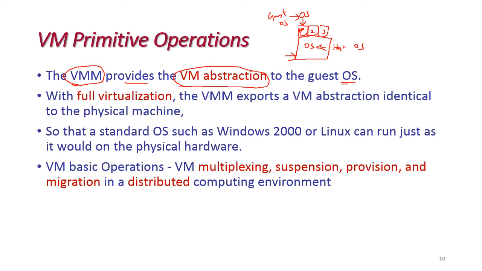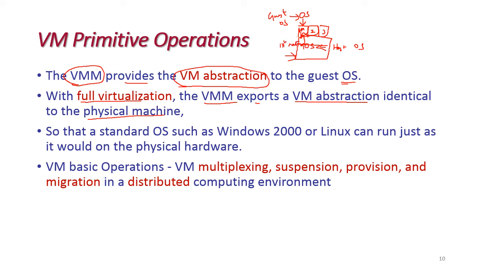With full virtualization, the VMM, that is the virtual machine monitor, exports a VM abstraction identical to the physical machine. That means the hardware allocated to these virtual machines is from the physical machine, and these two are identical in nature.